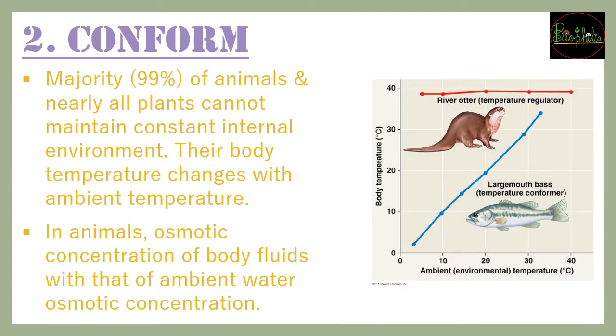The second method that can be used is called conform. Almost 99% of animals are going to use this, and nearly all plants. So animals and plants use this conform mechanism because they cannot maintain a constant internal temperature. Because they cannot maintain their internal surroundings the same all the time, they are going to be conforming. यानी जैसे external temperature change होगा या external चीज़ें change होगी, similarly they will be changing their internal surroundings so that they can maintain and survive in that area.